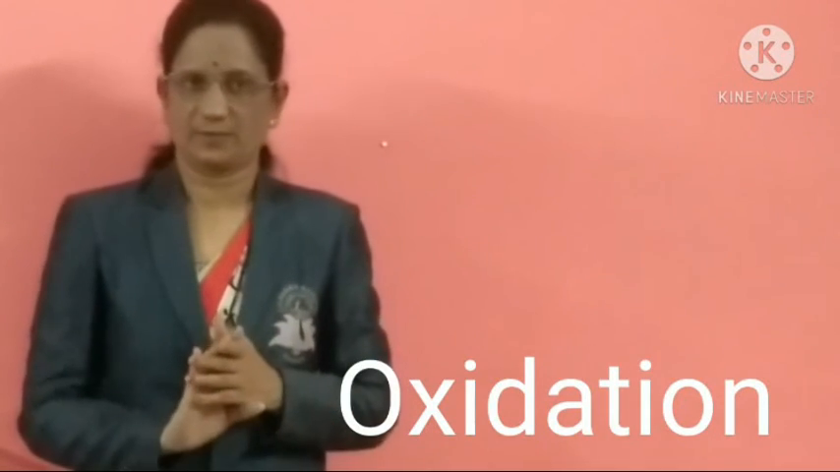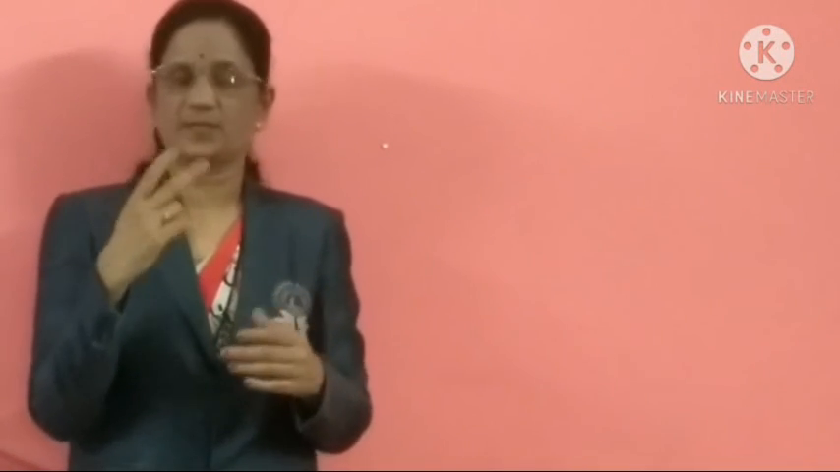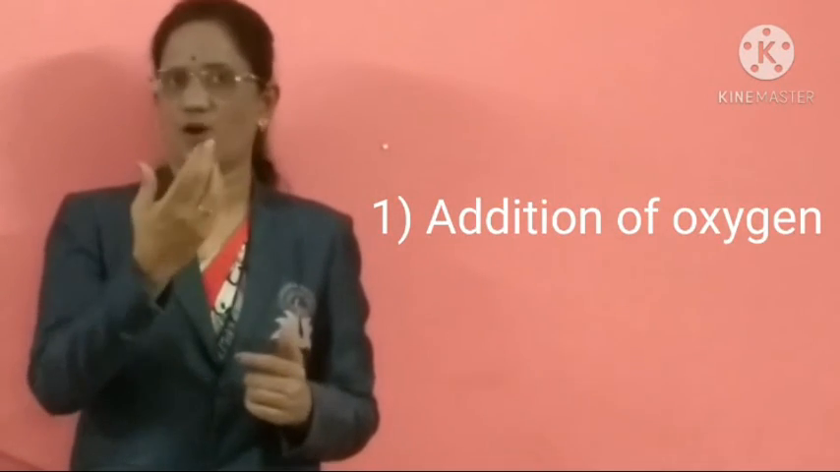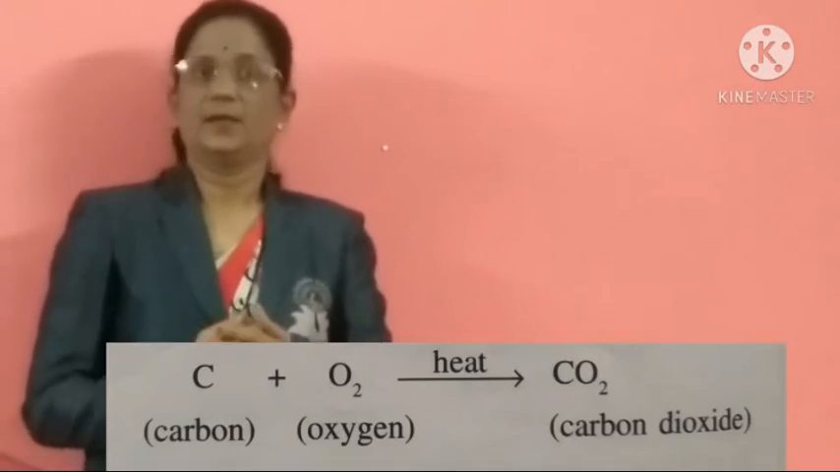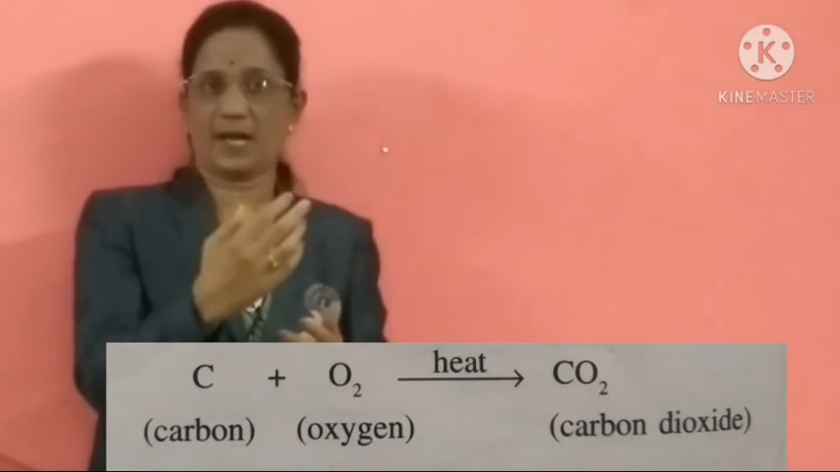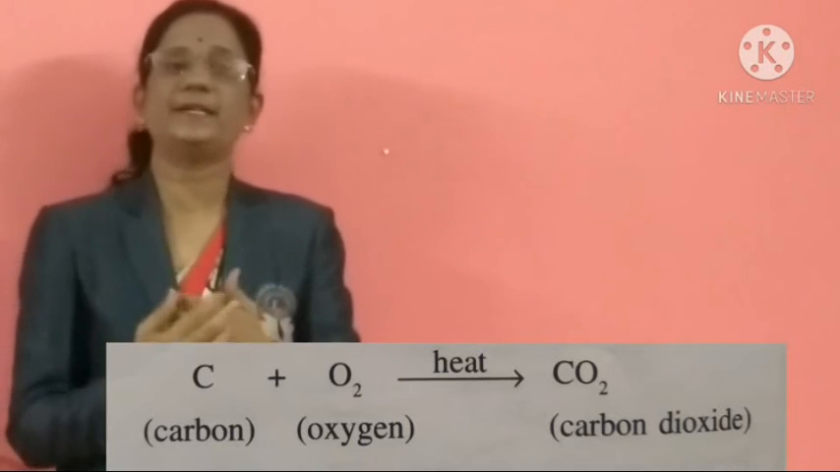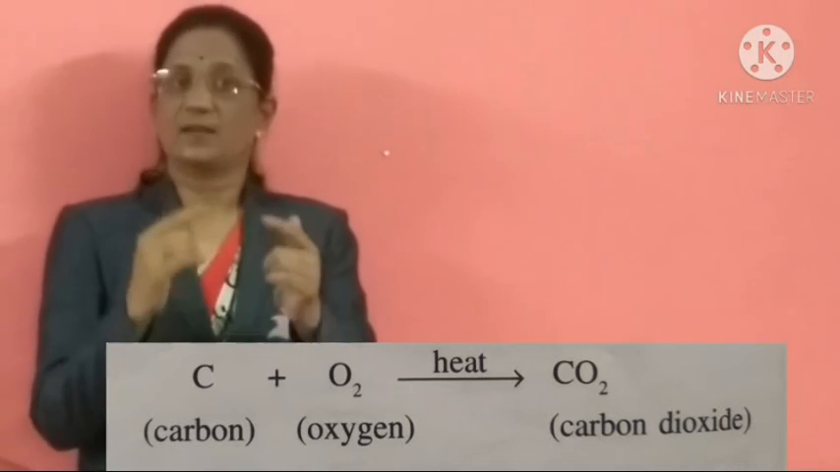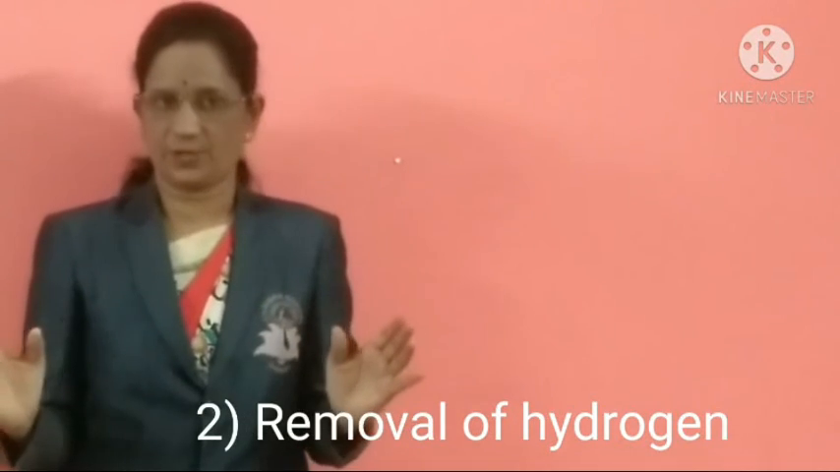First, we will define what is meant by oxidation. Oxidation is defined as a chemical process that involves two steps. The first step is the addition of oxygen. When an element reacts with oxygen, it forms an oxide. For example, carbon reacts with oxygen, it forms carbon dioxide. Hence, carbon gets oxidized. Second step, removal of hydrogen.